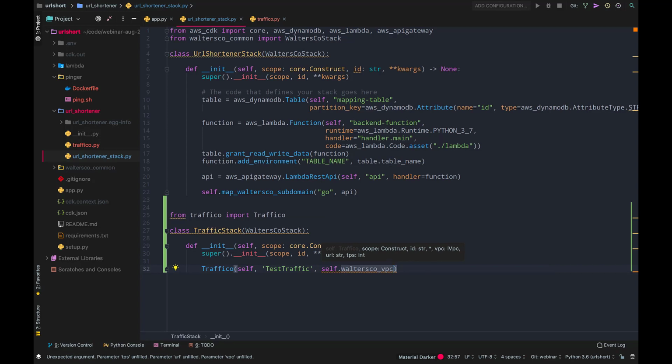Similarly to the map Walters Co domain method that Jason used earlier to work with the shared domain resource, we have an API that allows us to work with the shared VPC resource. This idea of using a base CDK stack as a way to share resources between teams is something that we're starting to see with customers, and it's a simple object-oriented tool that we can now leverage.